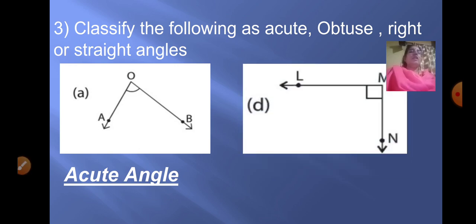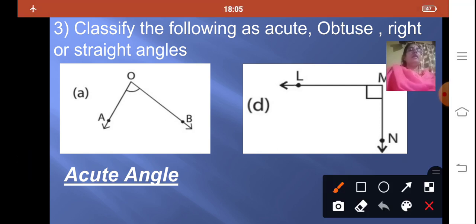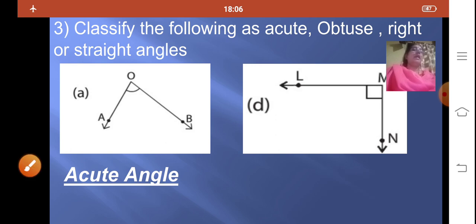Now the second figure, angle LMN. Here you can say ray MN and ray ML. One is vertical and one is horizontal. So a straight vertical and a horizontal ray form a right angle. So what type of angle is it? Angle LMN is a right angle.